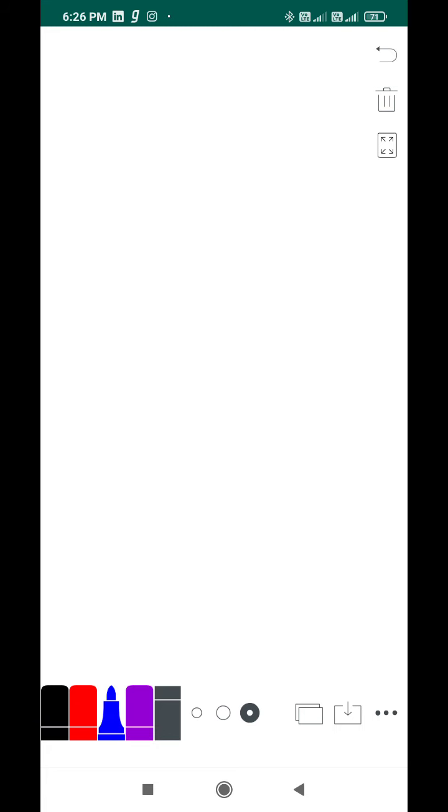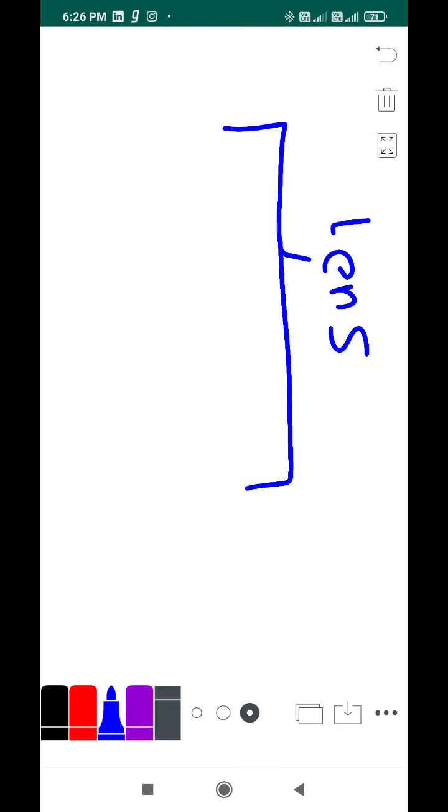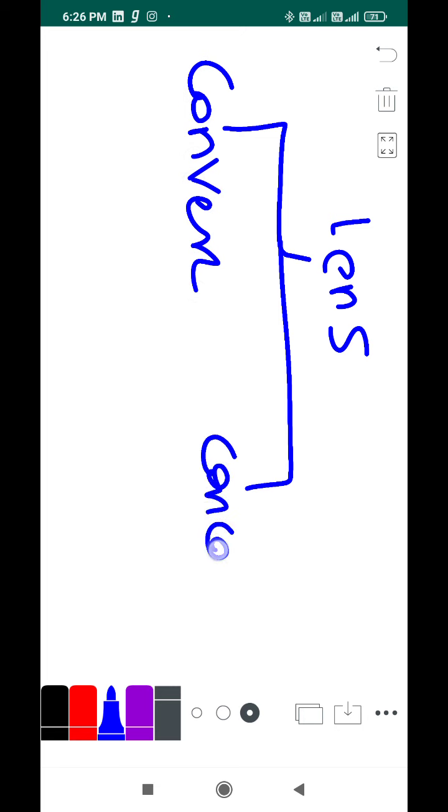Lenses are basically classified into a lot of types. The primary classification would be convex and concave. I'll explain the difference between concave and convex. And again, you have two more classifications.